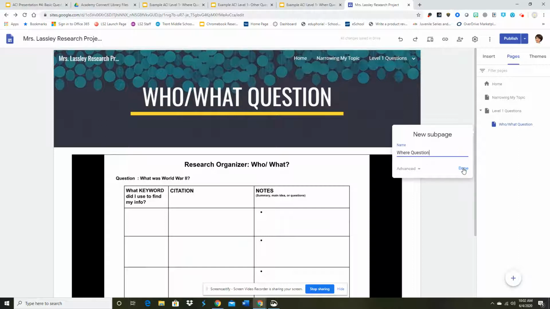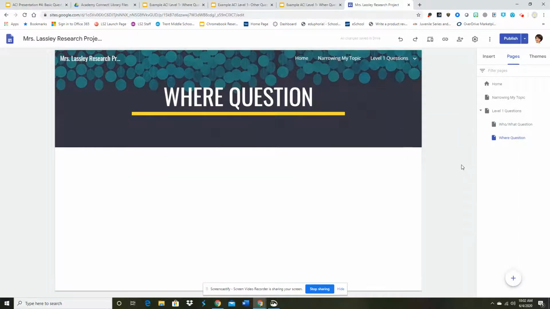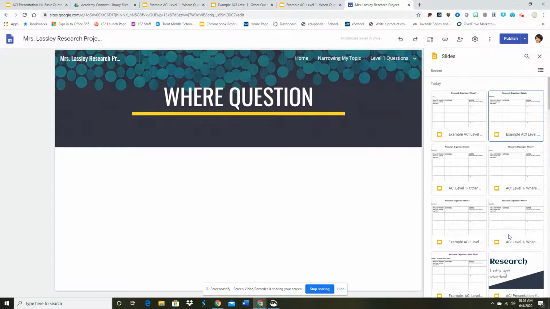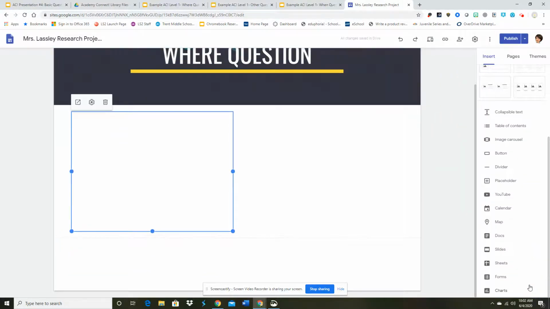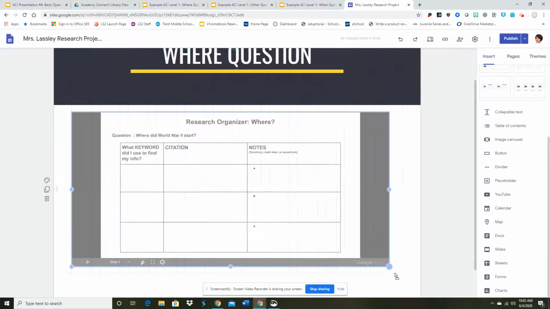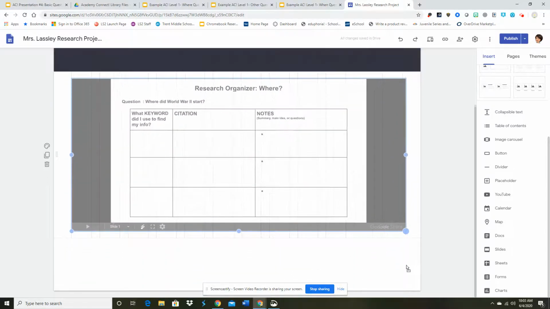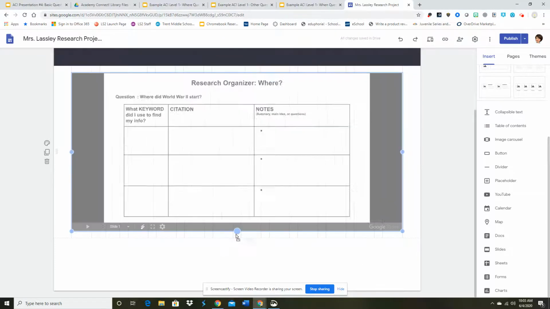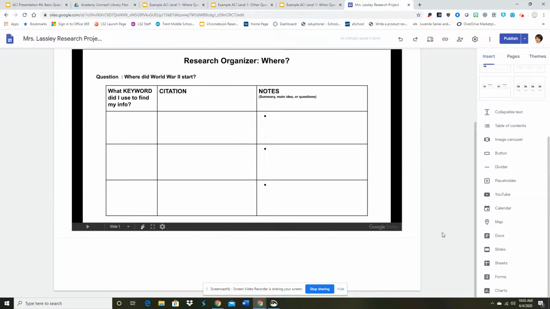Once I do that, I'm going to go through the same process I went through for the who, what question. I'm going to go to insert, then slides. And then again, since it's recent and I just finished doing it, it should be my first one. Always clarify that, make sure that it's labeled correctly. And I'm going to insert it in. I always like for them to be bigger all the way across the page, since this is the only thing going on this page. I go ahead and do that. I might even make it longer. And then there we go.